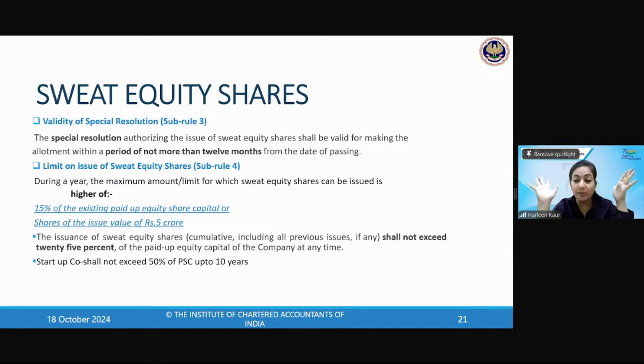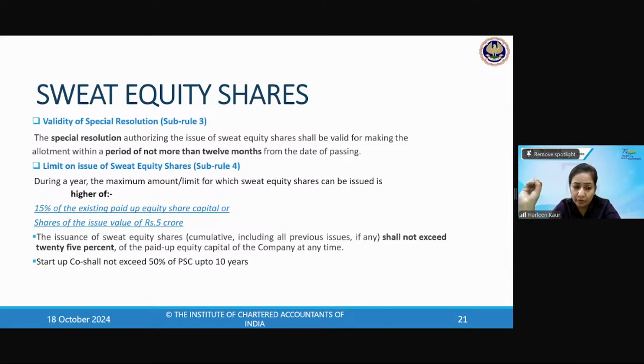So what is the maximum limit of sweat equity shares? 15% of the paid up equity share capital. There is a word used, equity share capital. The examiner will give you 100 crore equity, 100 crore preference, and 15% of what will you take? Equity share capital, paid up equity share capital, 15% of 100. Or 5 crore, whichever is higher. The maximum cap is 25% of the paid up equity, so it cannot be more than 2.5.